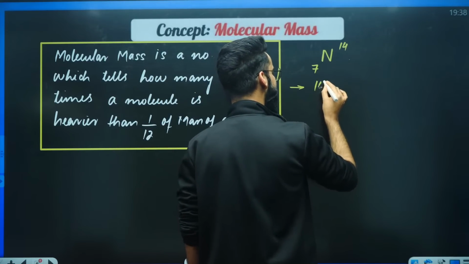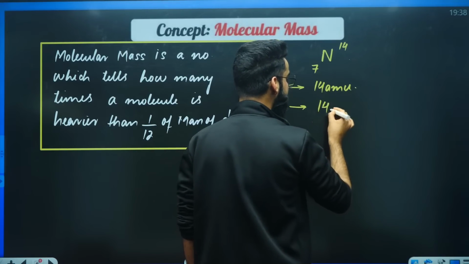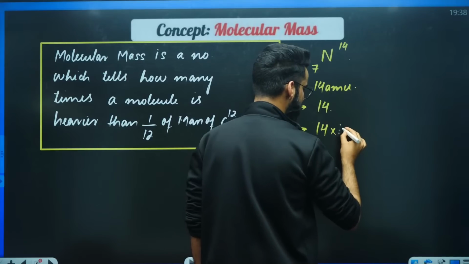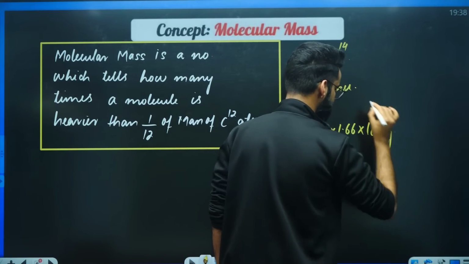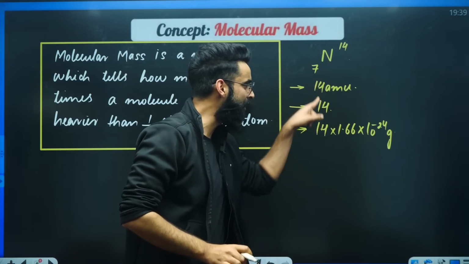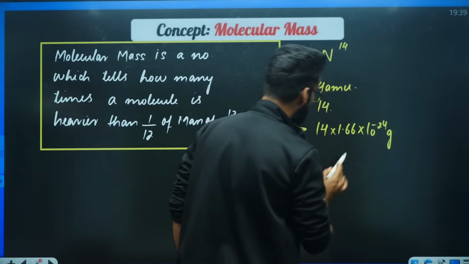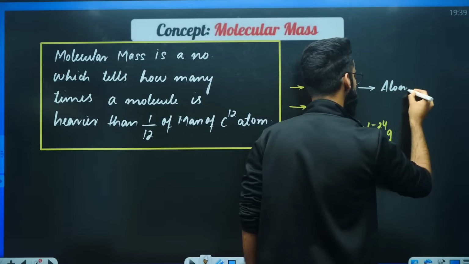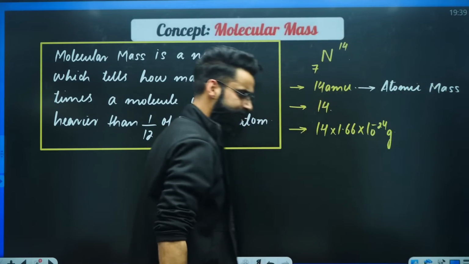The first term which I'm writing is 14 AMU. The second term is only 14. The third term is 14 multiplied by 1.66 into 10 raised to the power minus 24 grams. If I ask whether the meaning of all these terminologies is the same or different, this 14 AMU you will call the atomic mass of nitrogen.